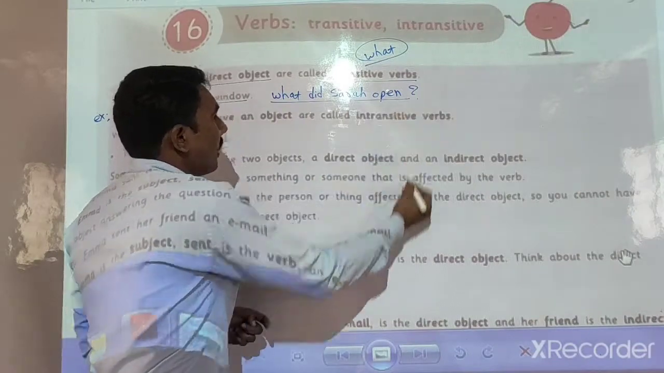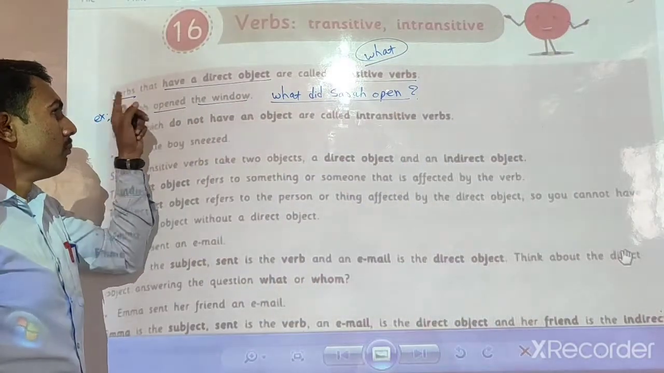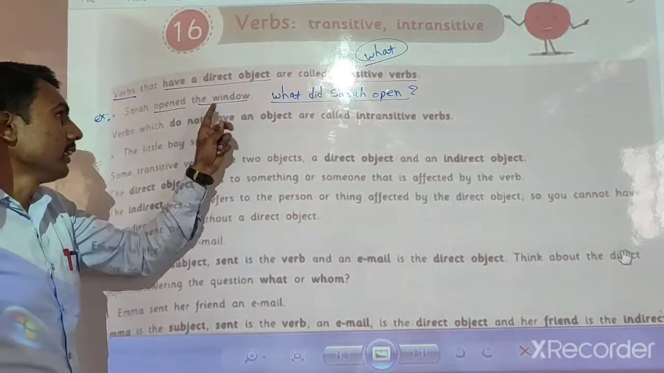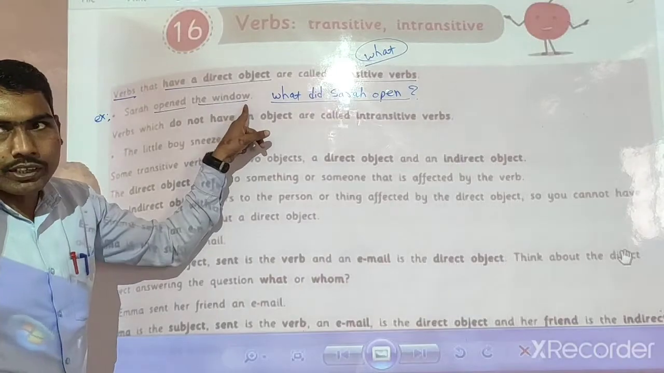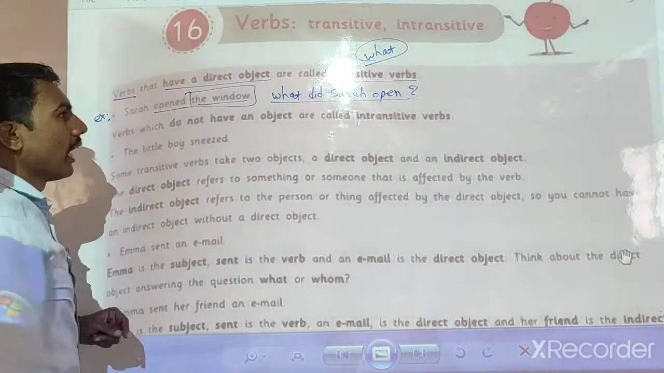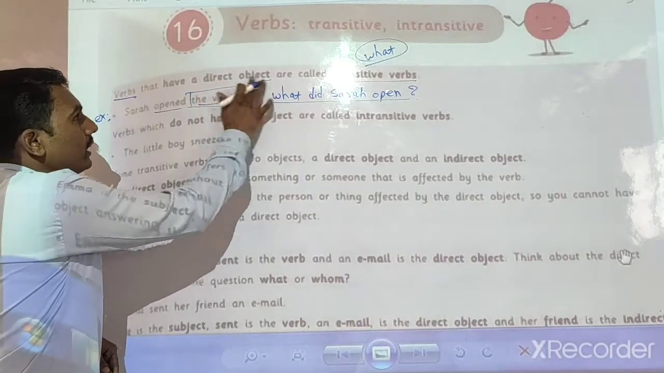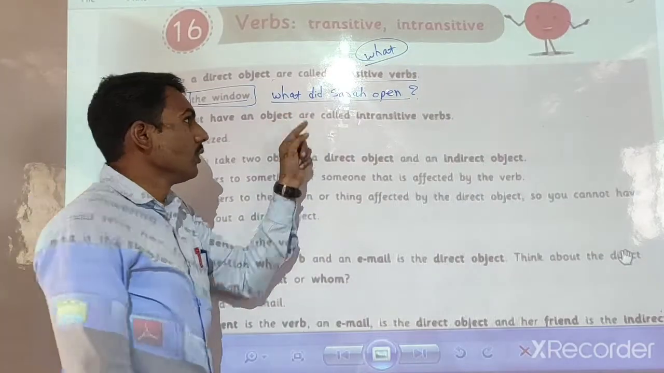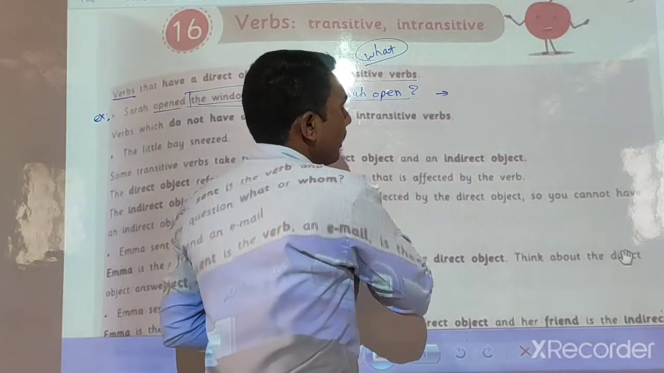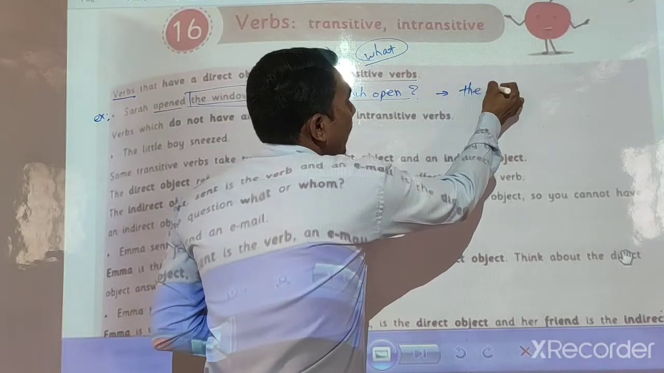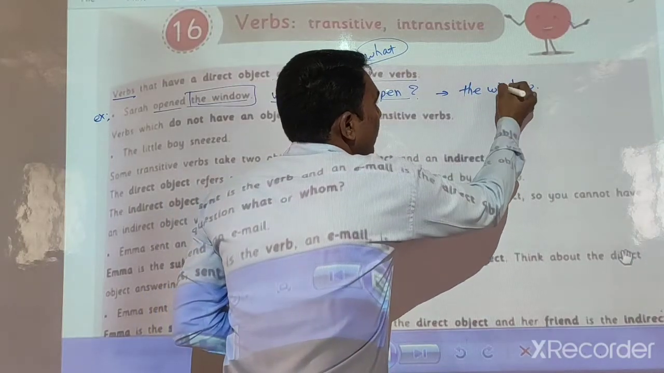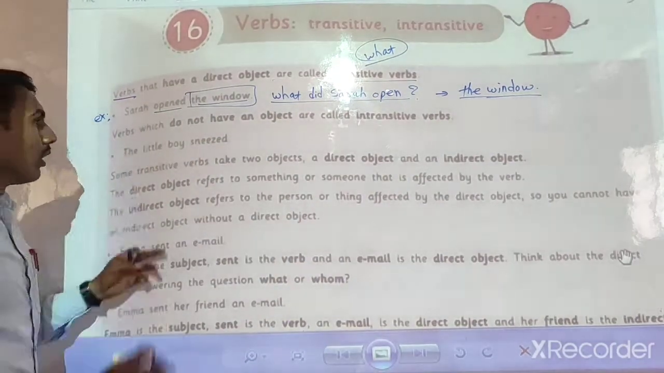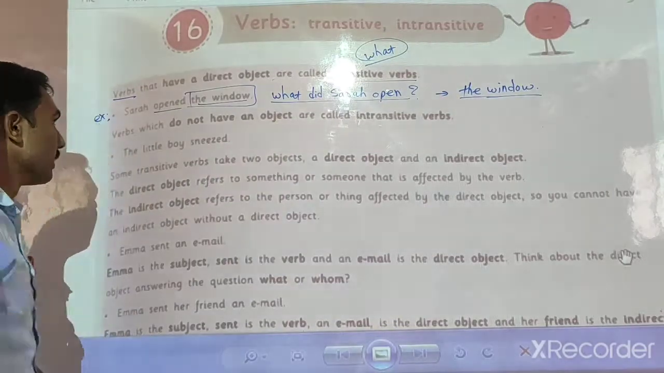When we ask a question with what to the main verb, what did Sarah open, then we get the answer: Sarah opened the window, and the window is a direct object. Look here, when we ask a question with what to the main verb, we get the answer the window, that is the direct object. Now the next thing, verbs which do not have an object.